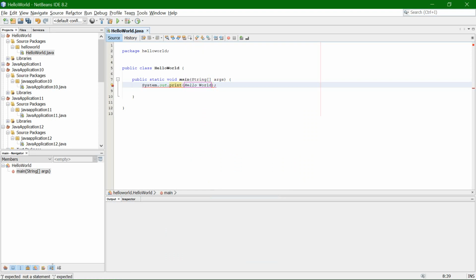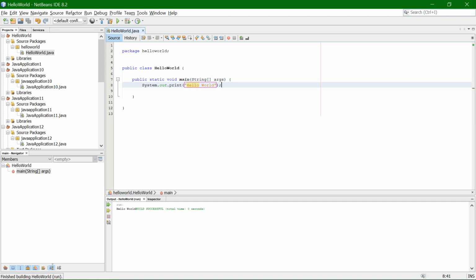So what's the mistake? The mistake is that inside the bracket there should be this and this. So now it's okay. So if we run this, we get hello world like this.